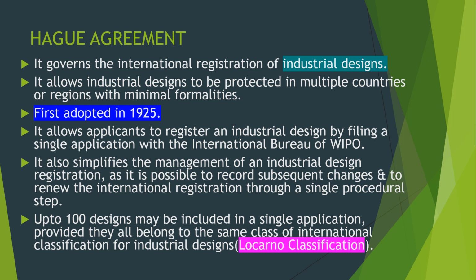This also simplifies the management of an industrial design registration, as it is possible to record subsequent changes and to renew the international registration through a single procedural step. Fine. Up to 100 designs may be included in a single application, provided that they all belong to the same class of the International Classification for Industrial Designs. And we know, friends, the classification for industrial designs is known as Locarno classification. Fine. Okay.